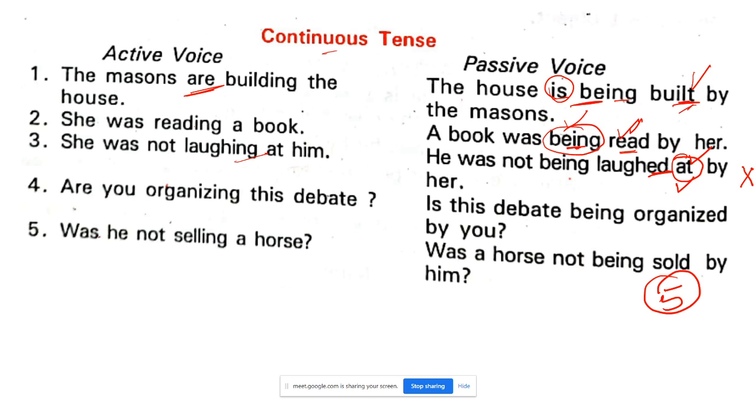Be careful. Boys, are you organizing this debate? Is this debate being organized by you? Yes, good. Only 2 boys are answering. Was he not selling a horse, girls? Was a horse not being sold by him? Have you seen the usage of was not being sold? And don't forget you have to put a question mark. Was a horse not being sold by him? जब आप पढ़ते समय ना, you have to have the question form over here, right?